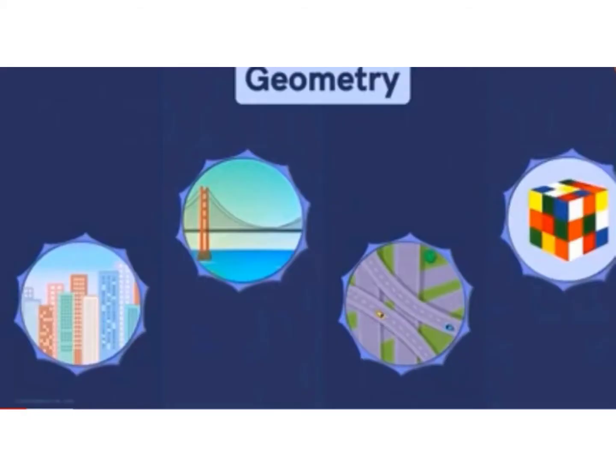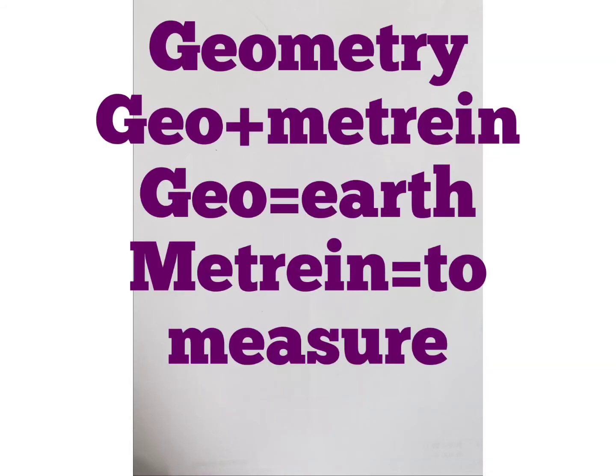Geometry is seen in our day to day life. You can see the construction of the roads, the bridges, the construction of the buildings, etc. All these are based on geometry. Let us start with the word geometry itself. Geometry is a combination of two words, geo and metrin. Geo means earth and metrin means to measure. So we can say that geometry has arrived from the need of measuring land.